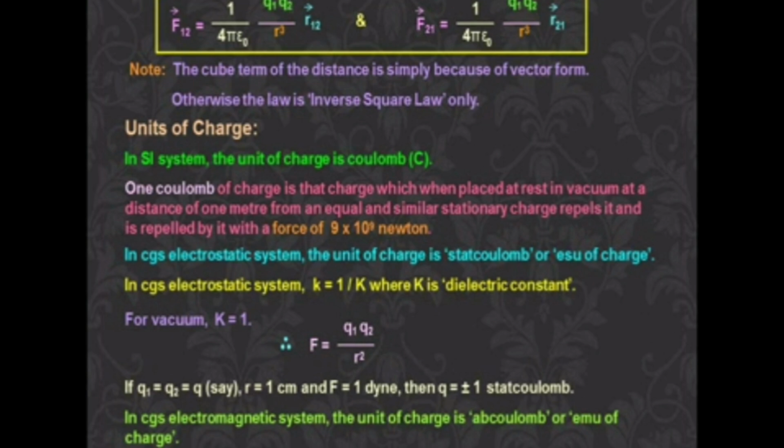Okay. Next thing is units of charges. See how charge was brought into that unit. In the SI system, the unit of charge is coulomb. I just said that. So 1 coulomb of charge is that charge which, when placed at rest in vacuum at a distance of 1 meter from an equal, similar stationary charge, is repelled by it with a force of 9 into 10 to the power of 9 Newton.